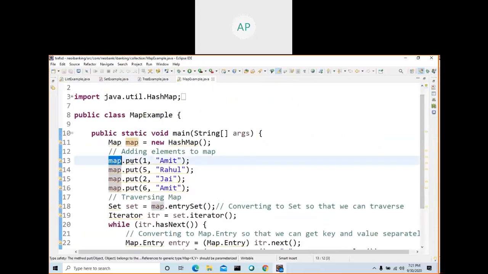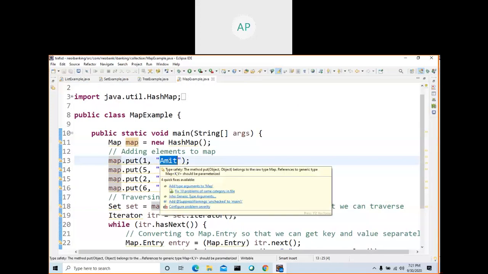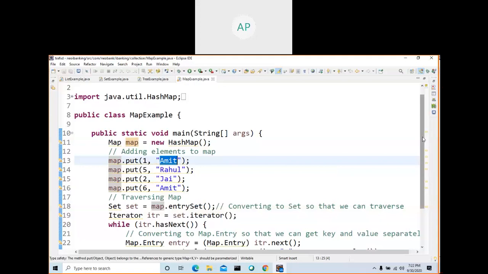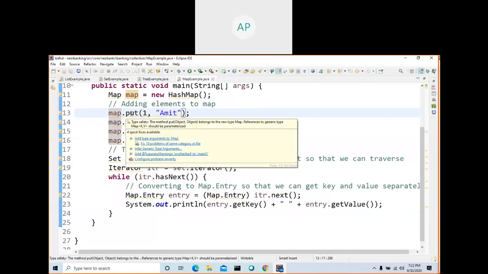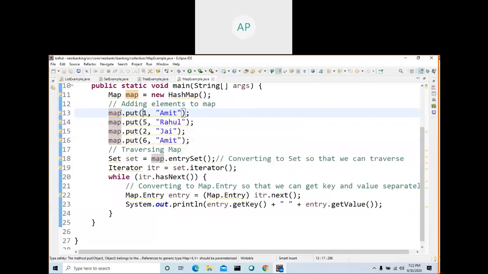Okay. So then map. What are the features of map? It will store as a key value pair. This one is the key and this is the value. By using the key, I can retrieve the value. Say for example, you want to store bank interest rates by loan type, and you want to retrieve from the collection based on the loan type, then you should use map. You should not use list, right?